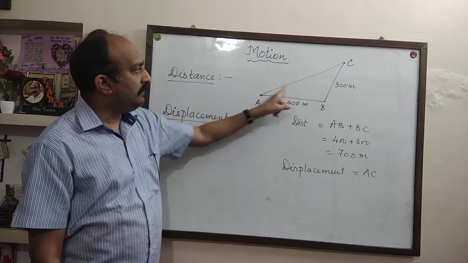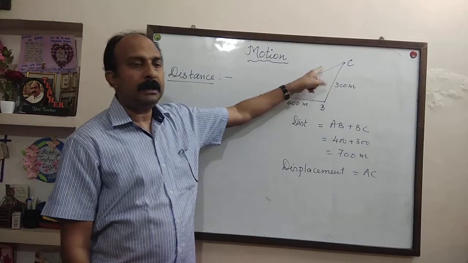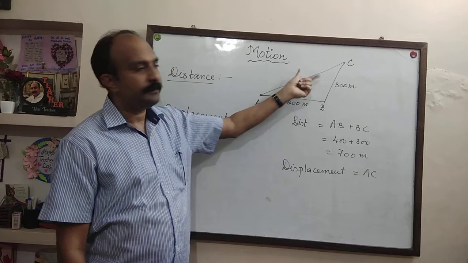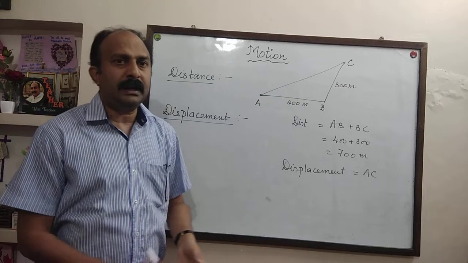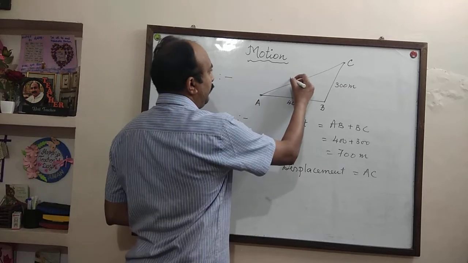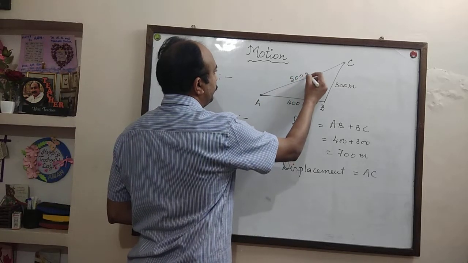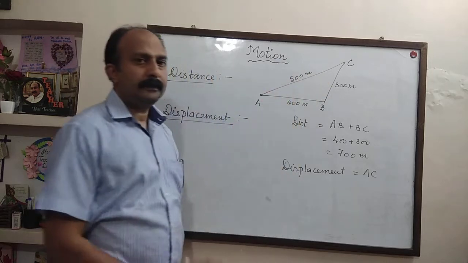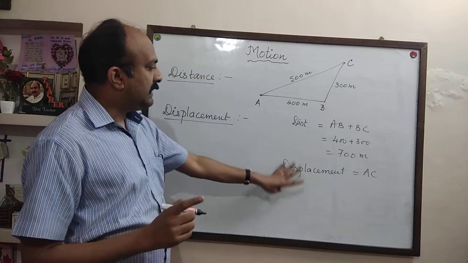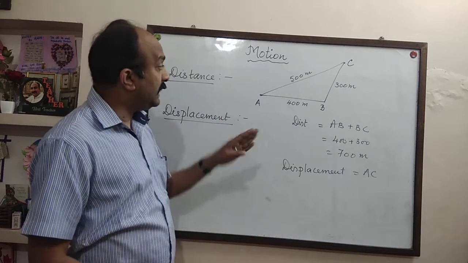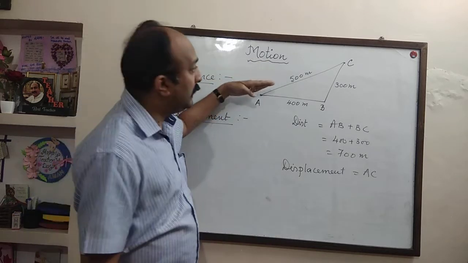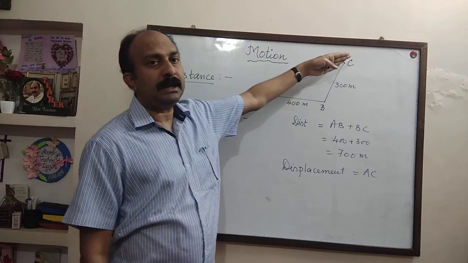So displacement will have a magnitude. Magnitude means the numerical value. Let us take for an example, AC is 500 meters. Then displacement is not only 500 meters. We say 500 meters towards a particular direction.